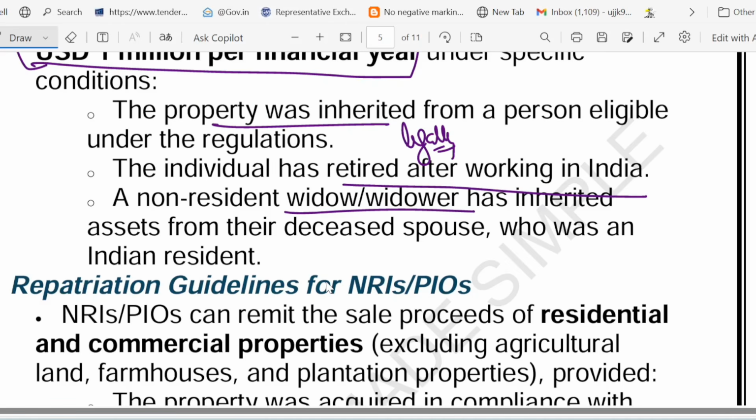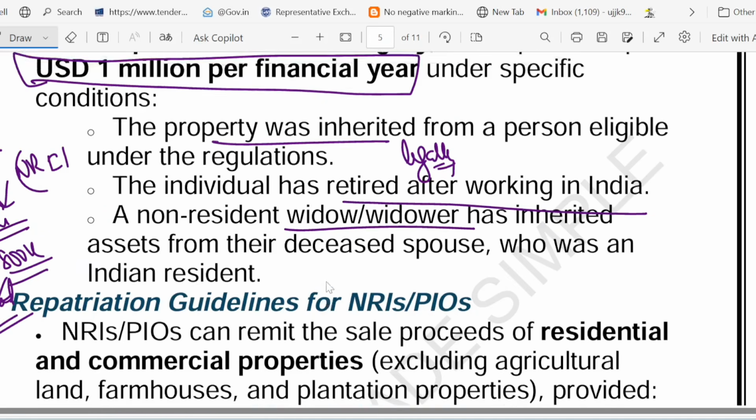So let us take an example to make it more clear. Take the case of Raj, who is an NRI. He sells his inherited Delhi flat. So he has a flat in Delhi, and he sells his inherited Delhi flat. So he can send $800,000 abroad this year.